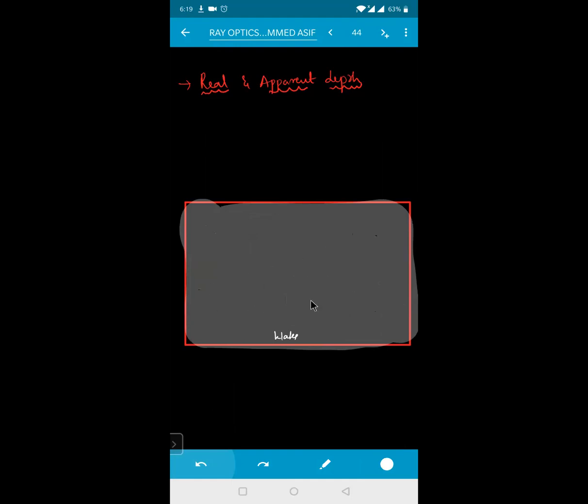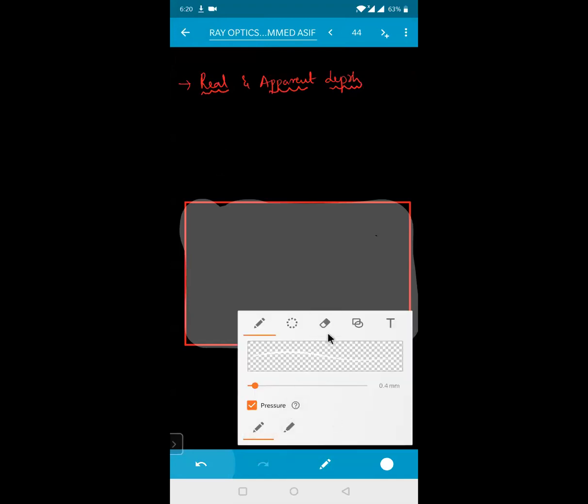This is, say for example, some water. And this one I'm trying to draw the diagram right now.